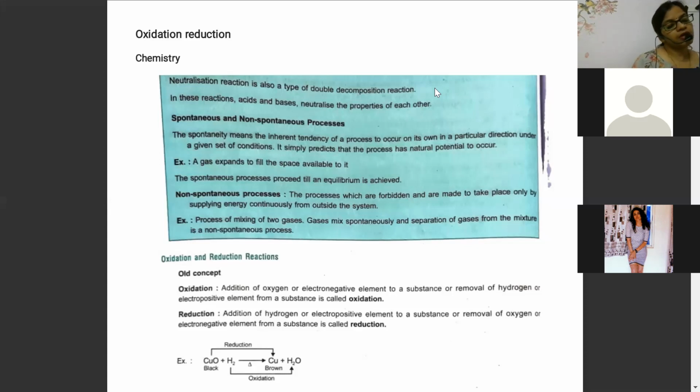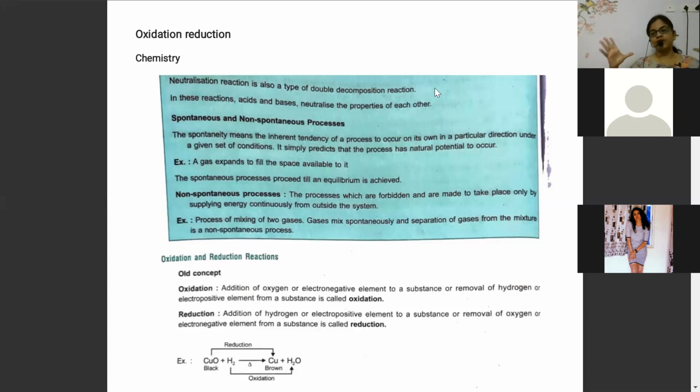Like days to night, night to again day. So you will say, auntie, formation of day and night due to rotation of the earth is a spontaneous process. Are you understanding it? What is a spontaneous process? Here, it is an inherent tendency that the reactant will keep on getting converted into product.